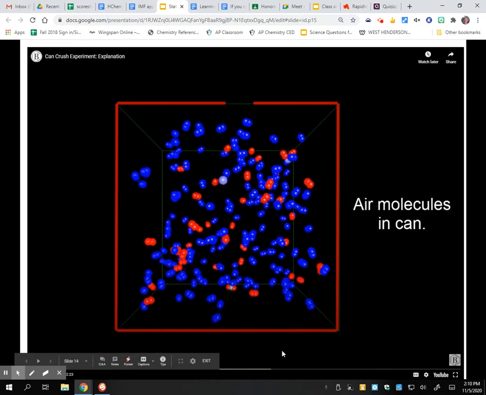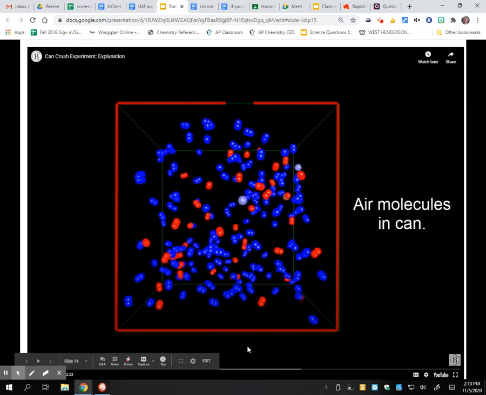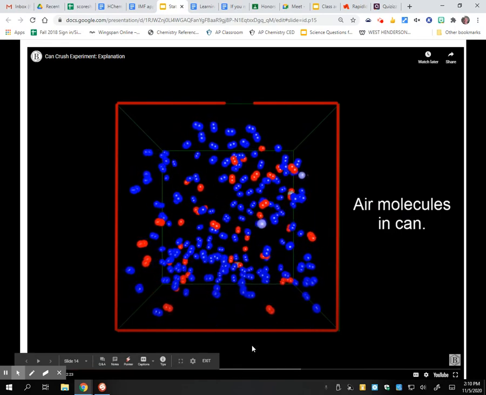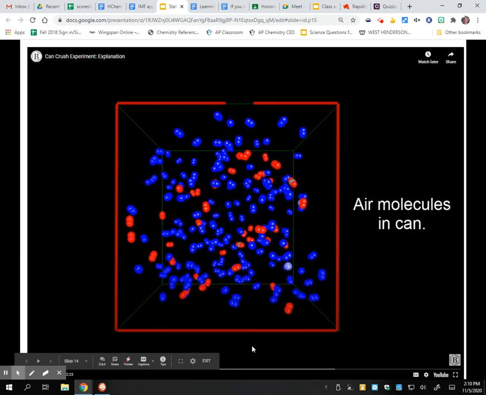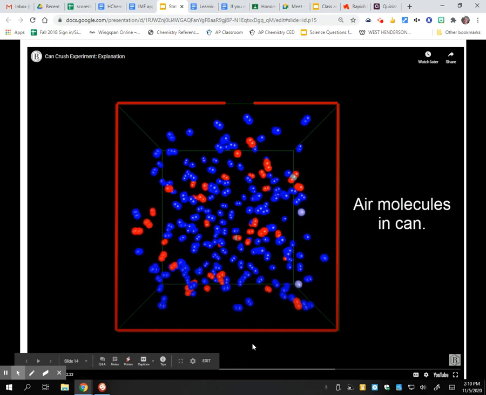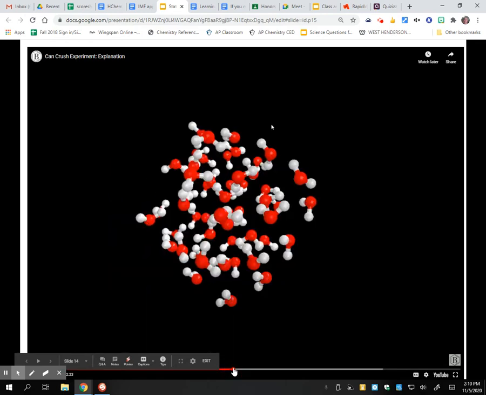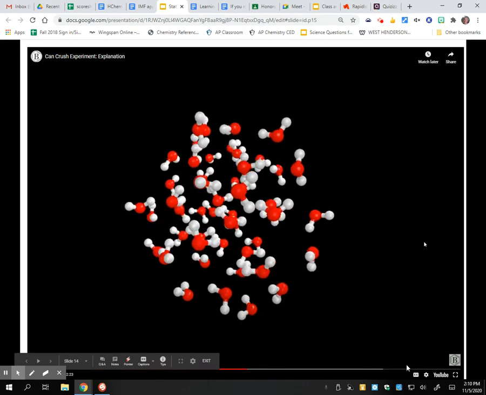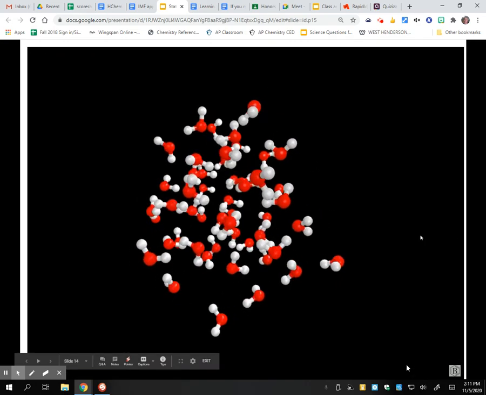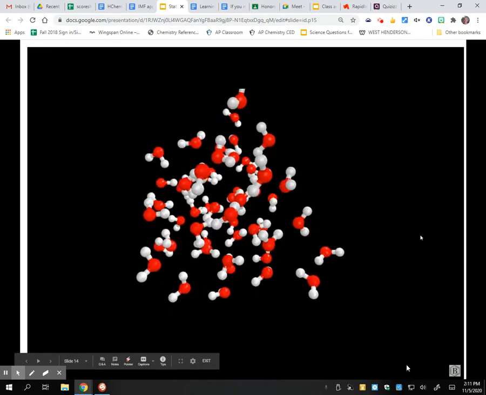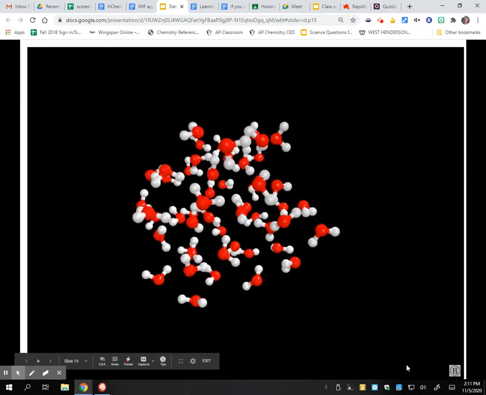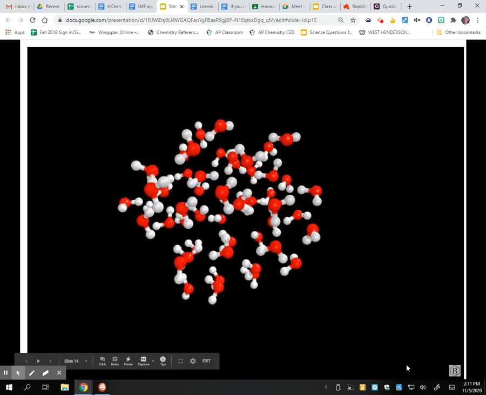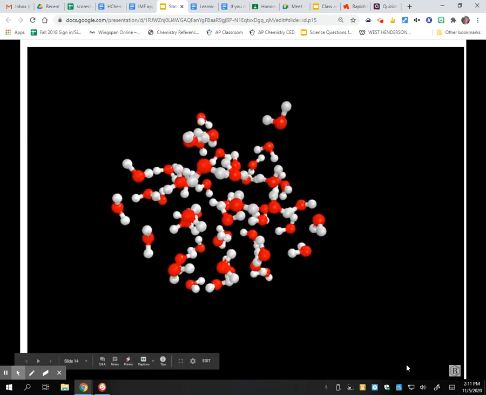But what we're going to do to try and get all the air out of the inside is we're going to put a little bit of water in that empty can, and we're going to heat that water up. Here's some little water molecules here. We're going to heat those water molecules up, and they're going to start moving around, and then we're going to get them so hot that it creates steam. That steam is going to expand to fill the can and get all the air out of the can.